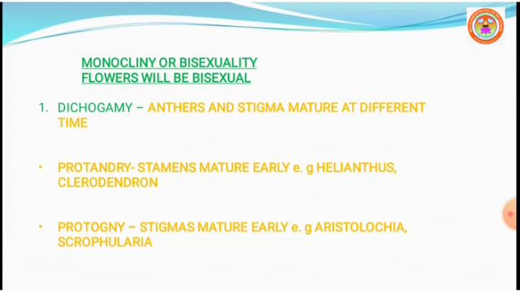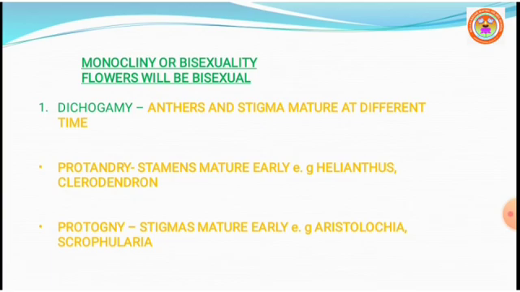First one, dichogamy. In bisexual flowers, anthers and stigma mature at different times. So self-pollination is not possible in this condition. Based on the maturation of anther or stigma first, there are two conditions exhibited. One is called protandry, another is called protogyny.